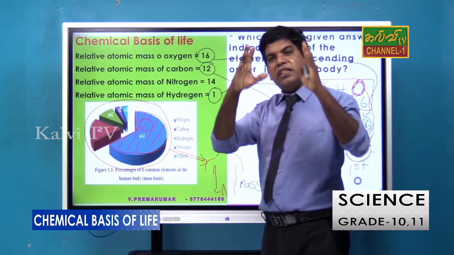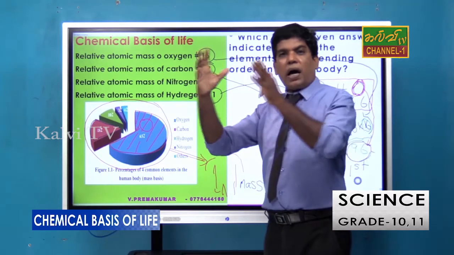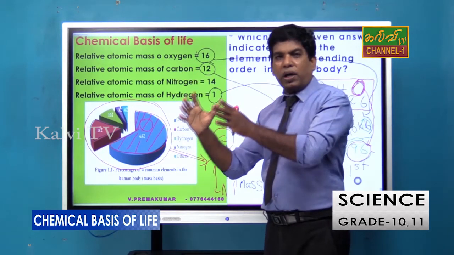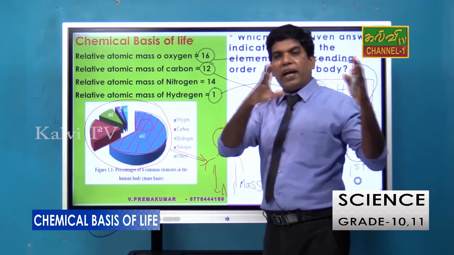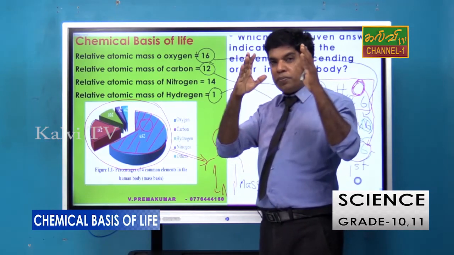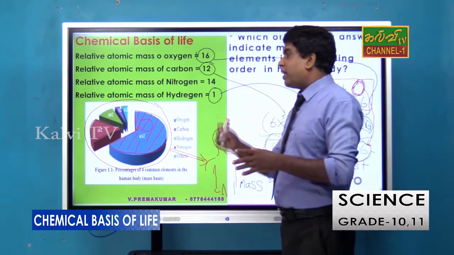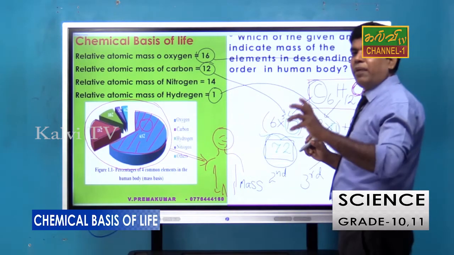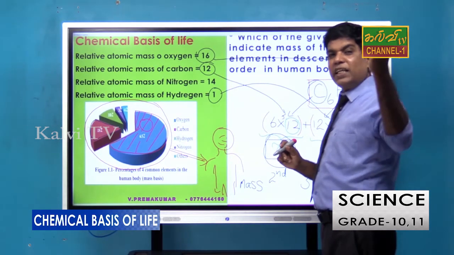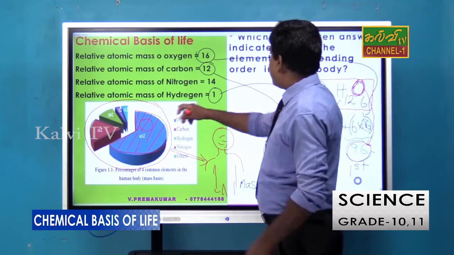The protein consists of nitrogen, but carbohydrates don't have nitrogen. Lipids don't have nitrogen. Only protein and DNA have nitrogen. Therefore nitrogen is especially involved in the construction of the body. But when you compare with the other elements, such as carbon, hydrogen, oxygen, the amount of nitrogen is less, very less, right? So here it is indicating that.